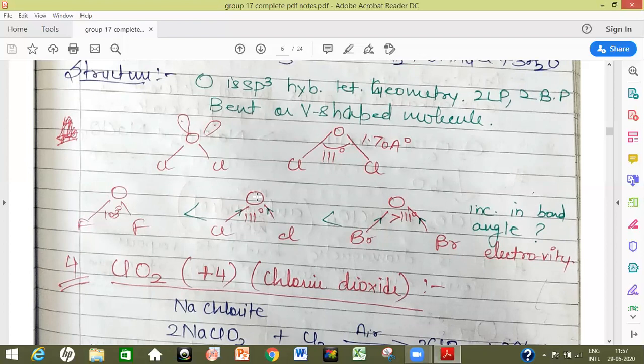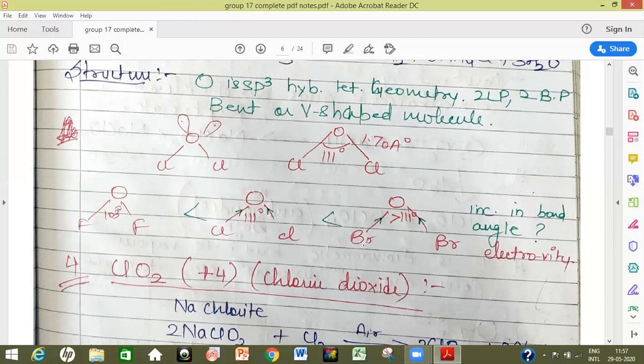For OCl2, as standard tetrahedral bond angle is 109. So for the case of OCl2, oxygen is more electronegative, as the arrow indicates, the electronegativity of oxygen is more than that of chlorine. So what happens is the bond pairs of the OCl bond, both the OCl bonds, get shifted towards oxygen, and there is crowding of bond pairs nearby oxygen. So there occurs repulsion between bond pairs, due to which the bond angle becomes greater than the standard 109 degree for tetrahedral geometry. Same is the case with bromine.